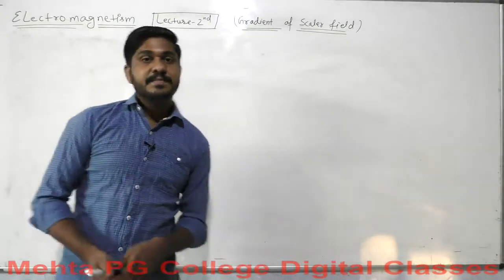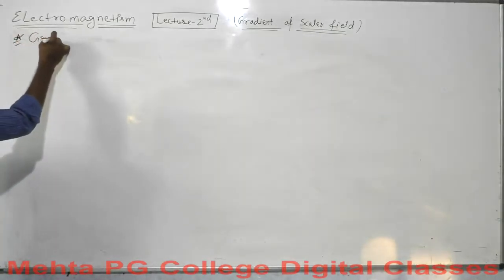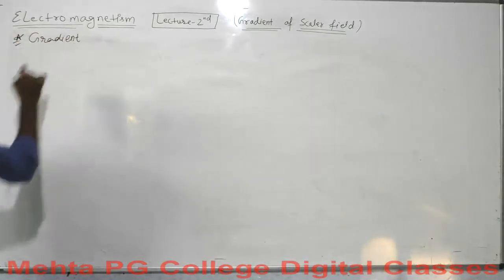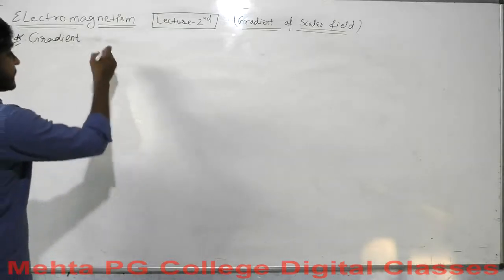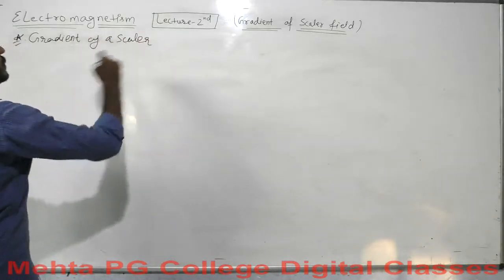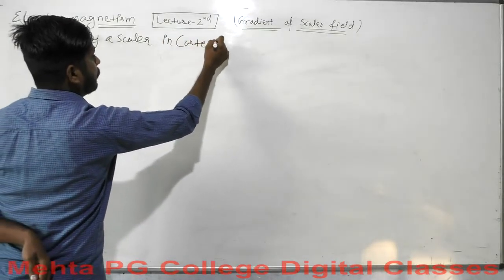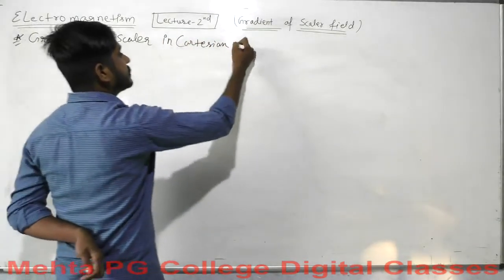I am ready for the calculation of the gradient of a scalar in Cartesian coordinates.